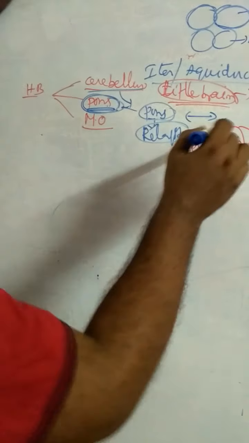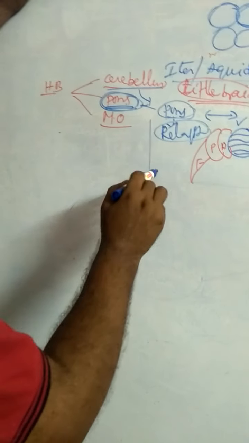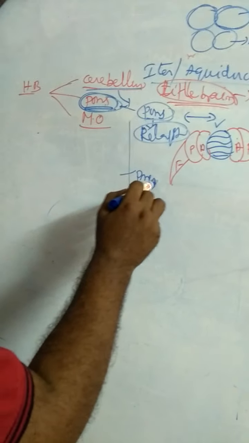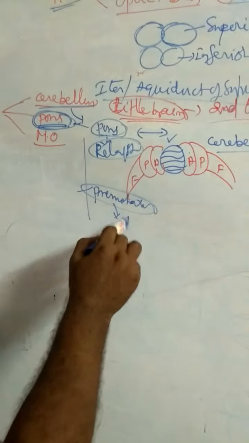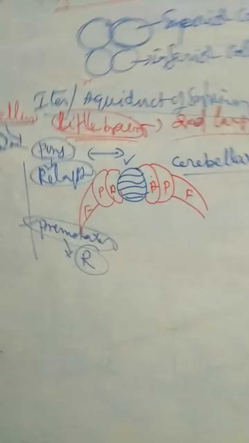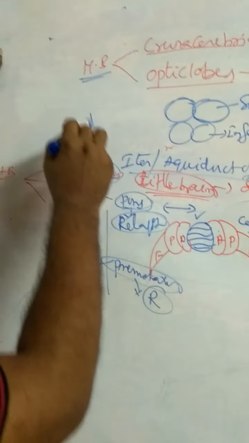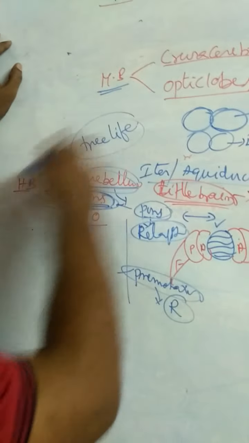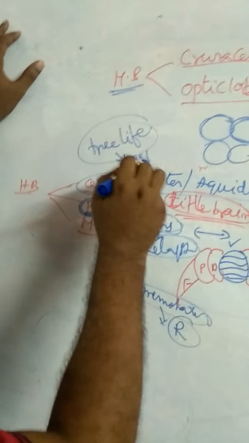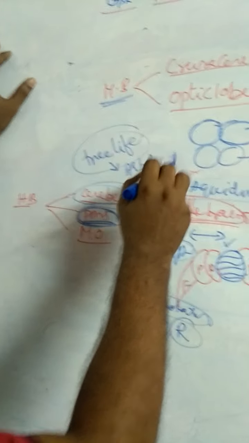Pons varolii contains another center, the pneumotaxic center. What is the function of pneumotaxic center? Regulation of respiratory activities. And the cerebellum also contains a tree-like structure called arbor vitae.